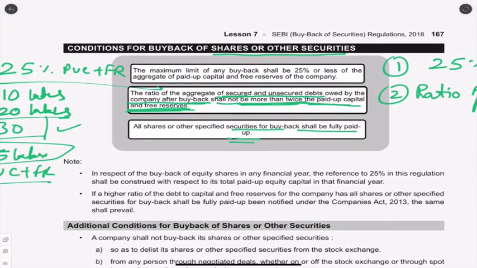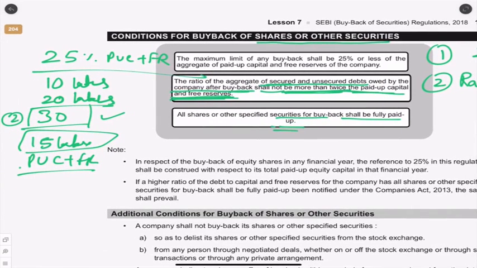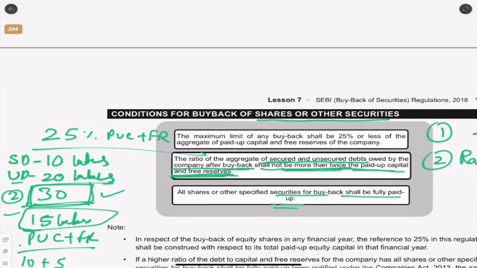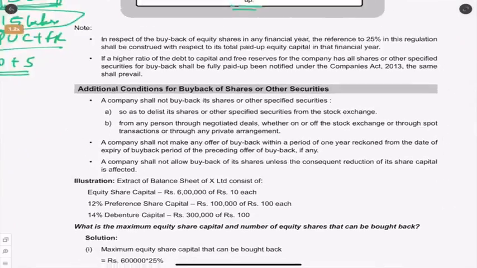Such things, please write an example. What will you write? Secured debt is 10 lakhs. Unsecured debt is 20 lakhs. So total is 30 lakhs. Paid up share capital is 10 lakhs. Free reserves is 5 lakhs. Some example. So this secured debt and unsecured debt should not be more than 2 times. So in this it's exactly 2 times, so it is allowed. What is this? After the buyback. Okay?